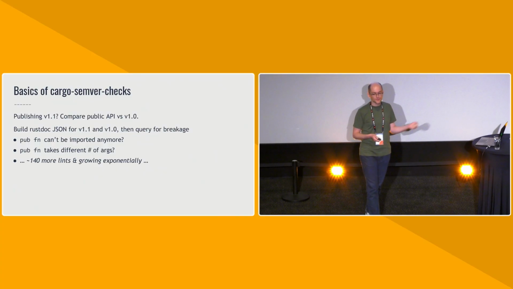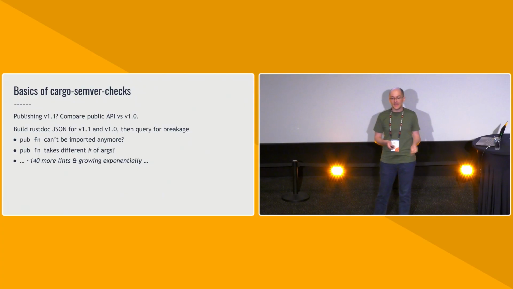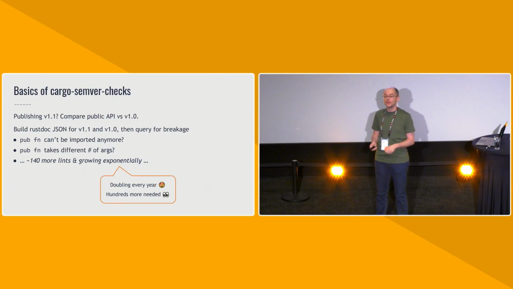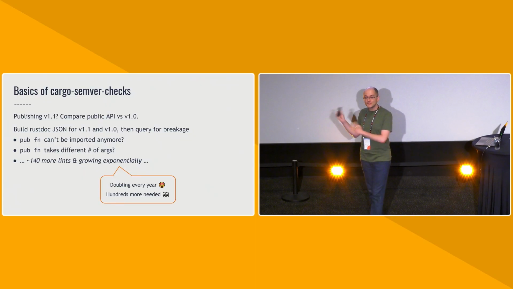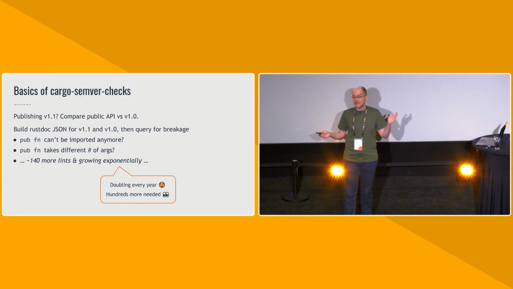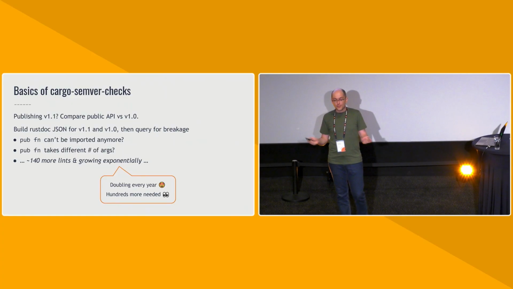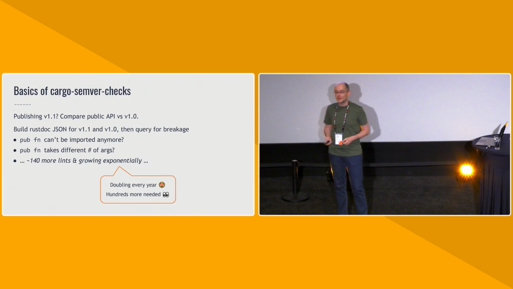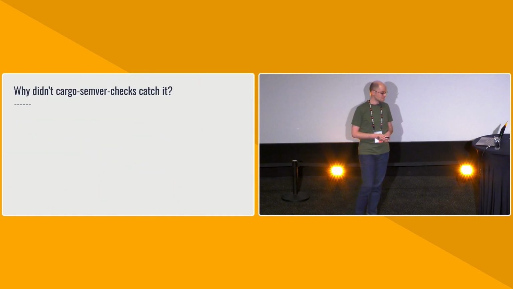We have about 140 other lints in addition to these, and the number of lints is growing exponentially. And when I say exponentially, I'm not exaggerating. It is quite literally exponential. It is doubling every year. So this is not a trend that will slow down anytime soon. And in fact, we're currently ahead of the curve for this year because we have hundreds of lints left to go. So broadly speaking, if there is a rule and we don't implement it yet, then try again tomorrow. The news might be different.